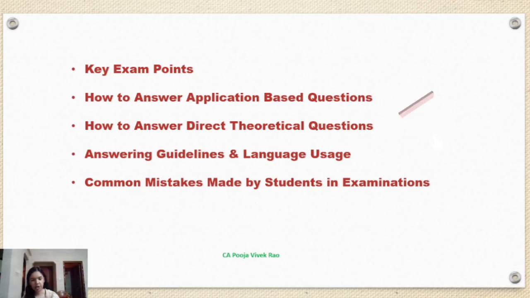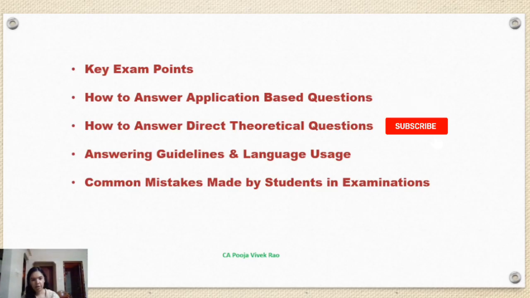for direct theory questions. So these formats you have to follow, because if you notice, even in the ICAI material and even in the past papers, RTP, MTP, the same standard format will be followed. So if you follow that same format, it will be examiner friendly and it will be easier for the examiner to reward marks to you.